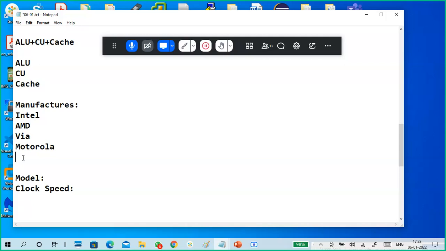Motorola is the first mobile CPU manufacturer, and Cisco routers and switches use Motorola CPUs only.